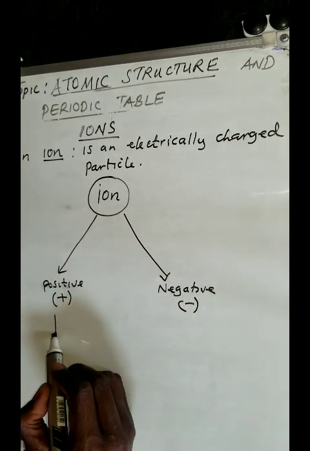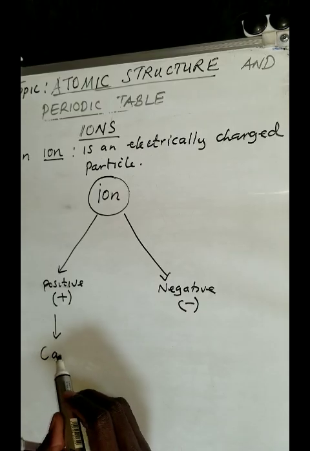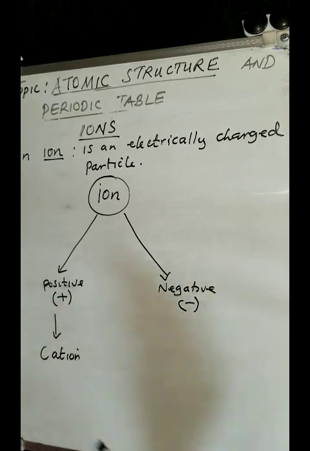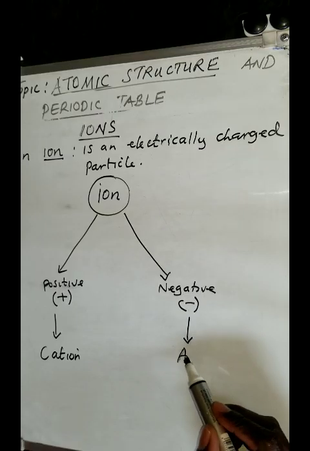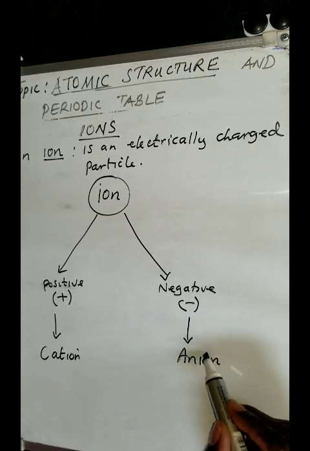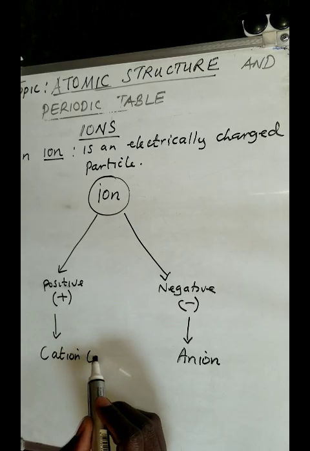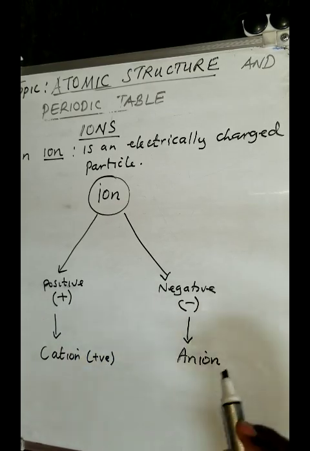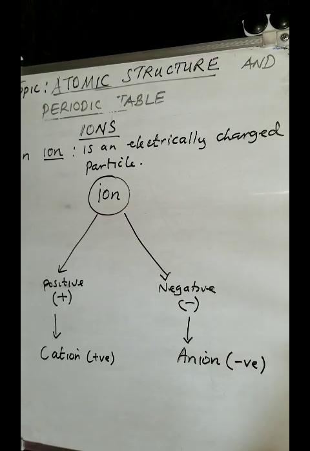Of course, when it is positive, we call it a cation, and if it is negatively charged, we call it an anion. So a cation is a positively charged particle, while an anion is a negatively charged particle.